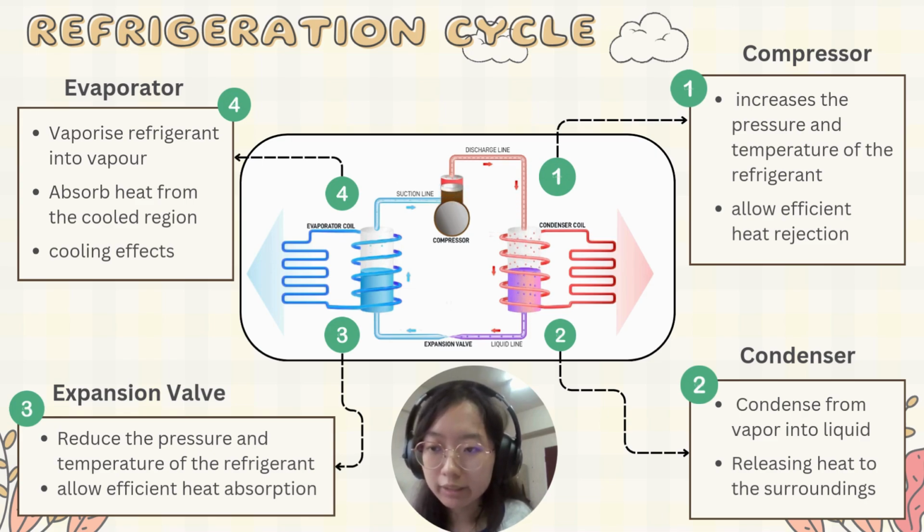Next, after leaving the condenser, the refrigerant enters the expansion valve. This component reduces the pressure of the refrigerant, allowing it to expand and prepare for heat absorption in the evaporator. Next, the refrigerant moves to the evaporator, where it absorbs heat from the cold region. As the refrigerant absorbs heat, it will evaporate, providing cooling effects. Finally, the refrigerant will return to the compressor and a new cycle begins.